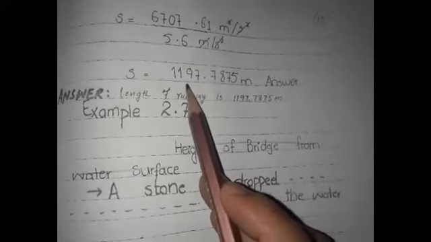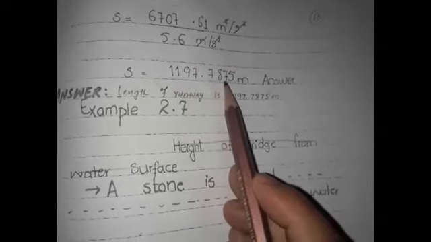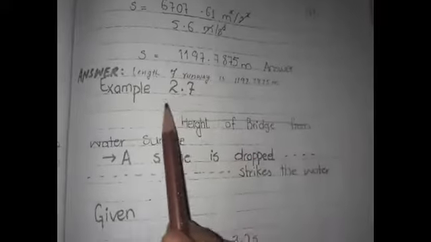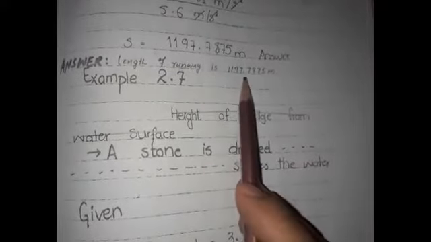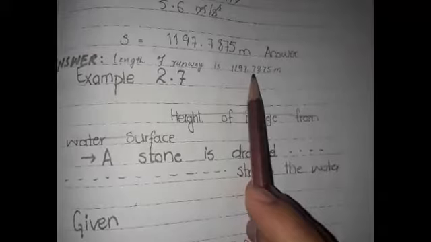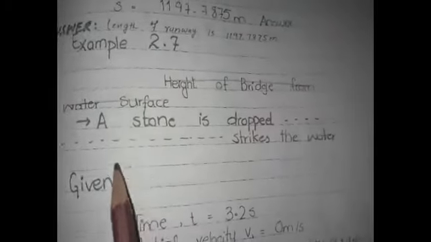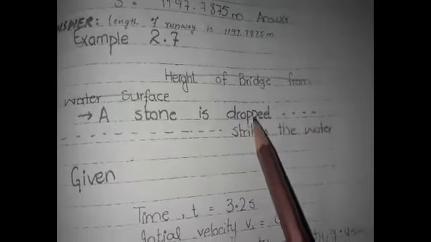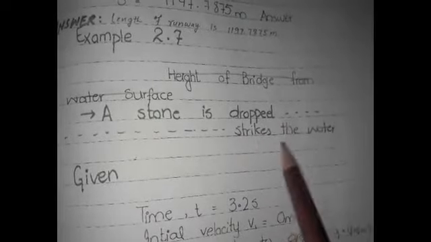So S is equal to 1197.78 meter is the answer. The length of the runway is 1197.78 meter. Example number 2.7: a stone is dropped from a bridge and strikes the water.